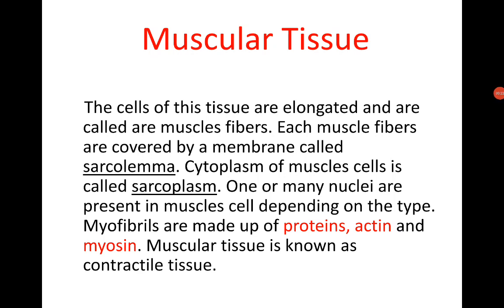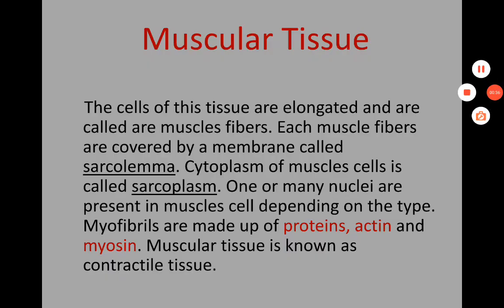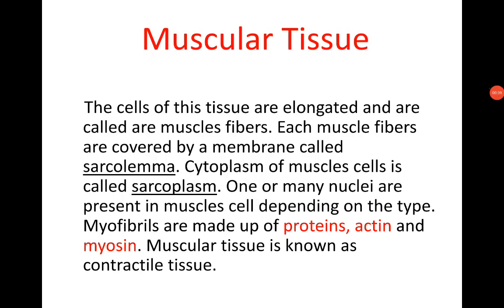Muscular tissue. The cells of this tissue are elongated and are called muscle fibers. Each muscle fiber is covered by a membrane called sarcolemma. About 60 to 65% of body weight is muscle. The cells of muscular tissue are like fibers, hence called muscle fibers.